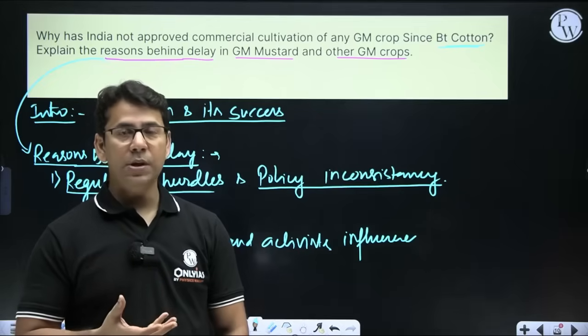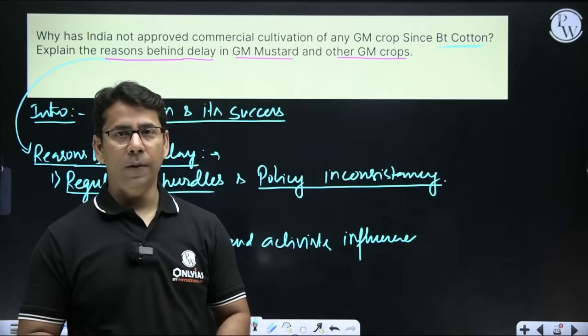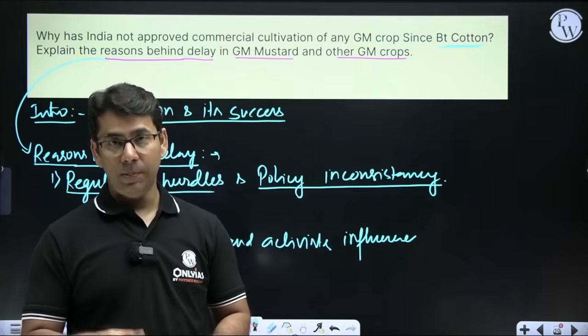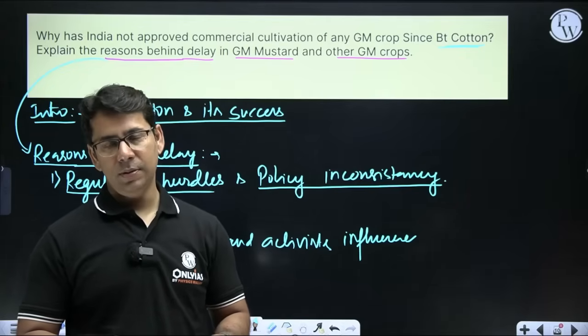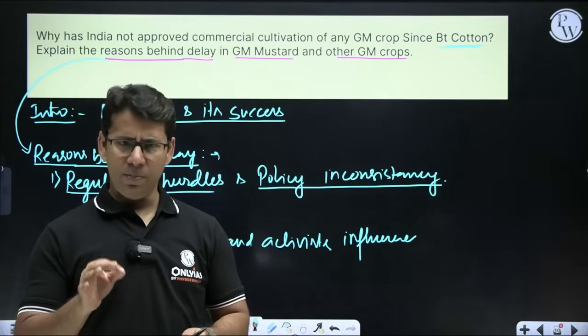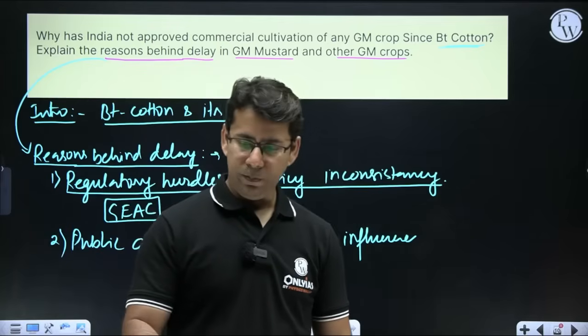Small farmers will not be getting good benefit out of it, it might be only benefiting the big farmers. Such kinds of things are there which must be addressed. We'll talk about that too.